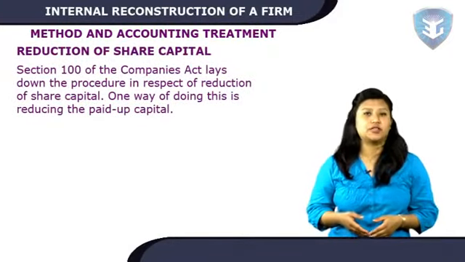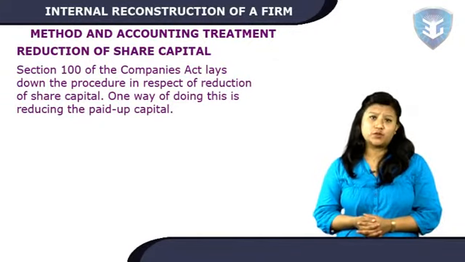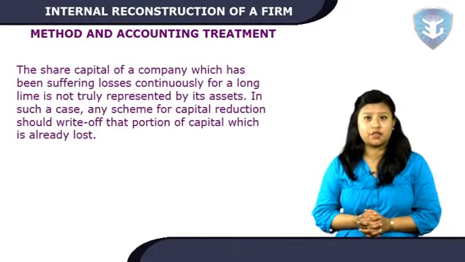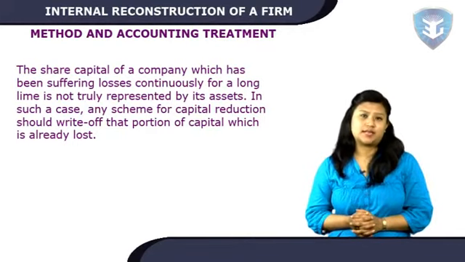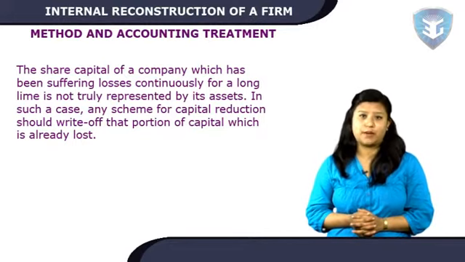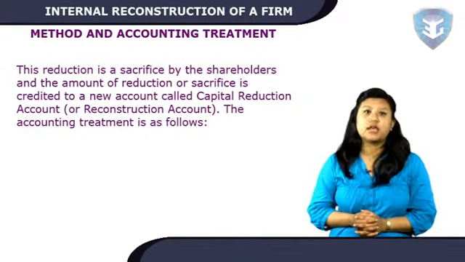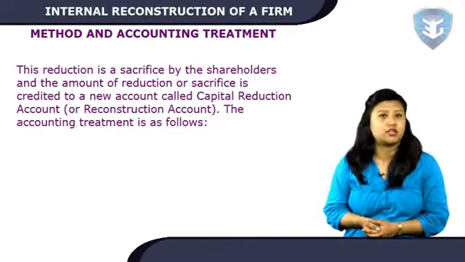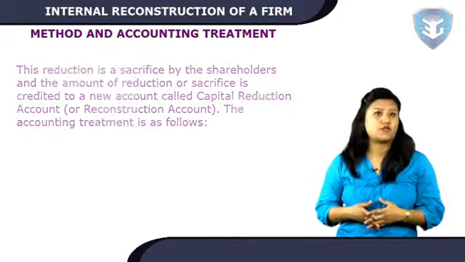Reduction of share capital. Section 100 of the Companies Act lays down the procedure in respect of reduction of share capital. One way of doing this is reducing the paid-up capital. The share capital of a company which has been suffering losses continuously for a long time is not truly represented by its assets. In such a case, any scheme for capital reduction should write off that portion of capital which is already lost. This reduction is a sacrifice by the shareholders, and the amount of reduction or sacrifice is credited to a new account called Capital Reduction Account or Reconstruction Account. The accounting treatment is as follows.